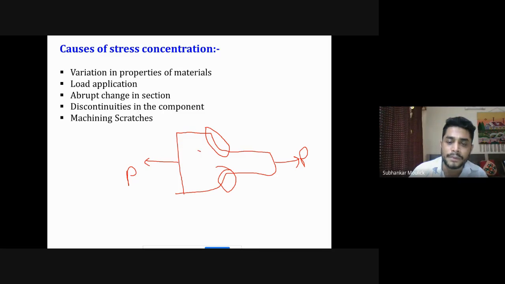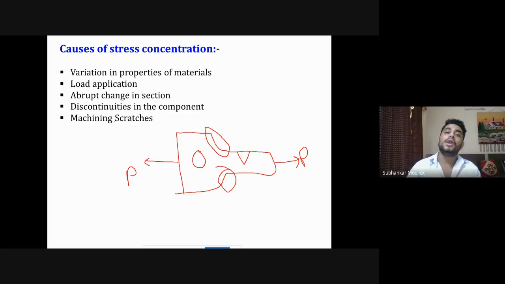Discontinuity can be due to the presence of a hole inside the component, due to the presence of grooves in the component, due to the presence of a notch in the component. And lastly, the machining scratches. While machining the component, if some scratch occurs, that scratch itself will create stress concentration, because that scratch is nothing but a crack.